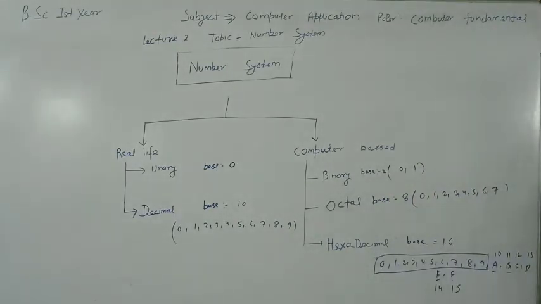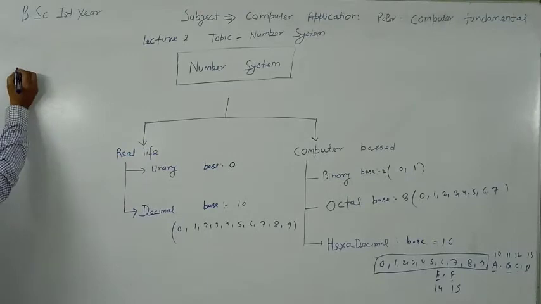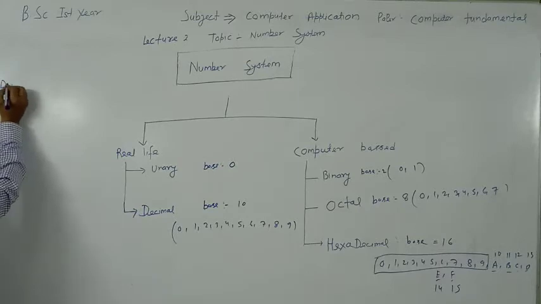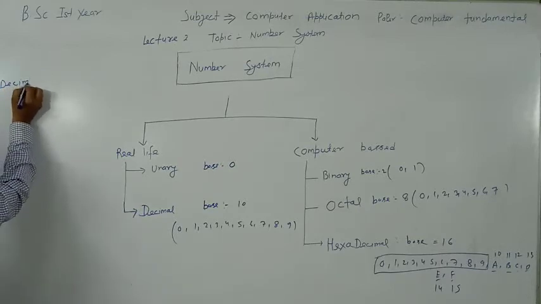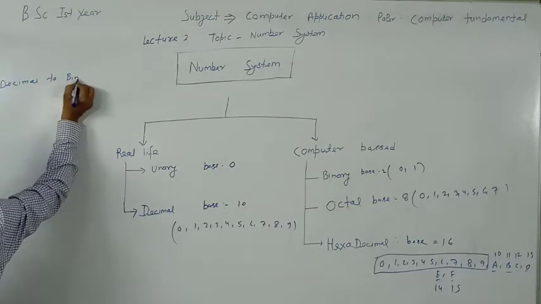We take a number in the decimal number system and convert it to binary.